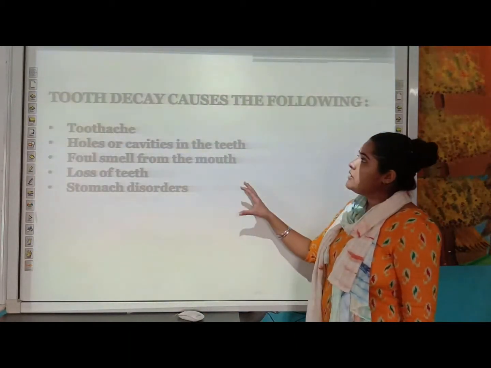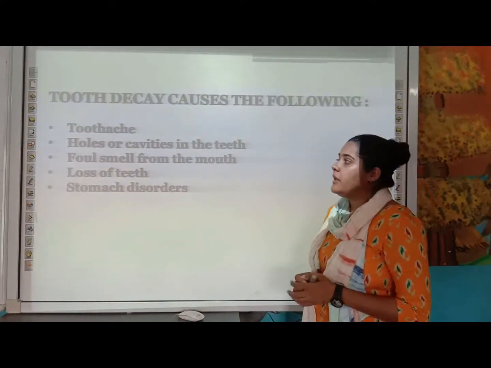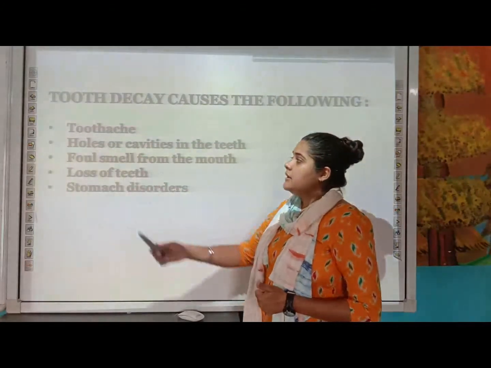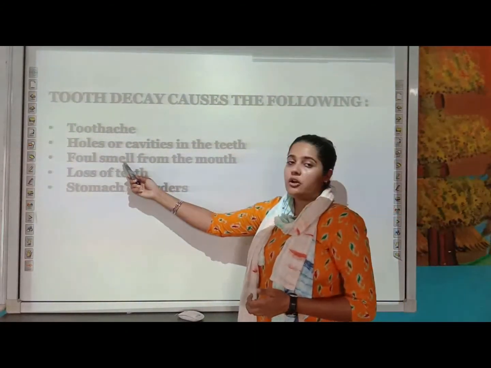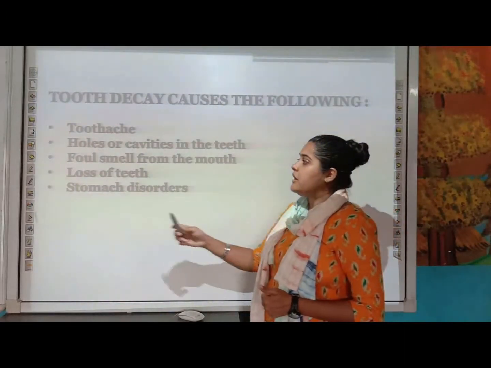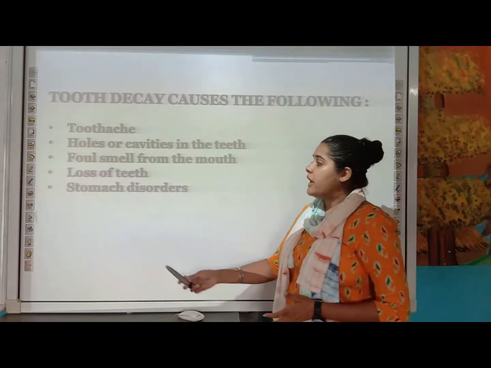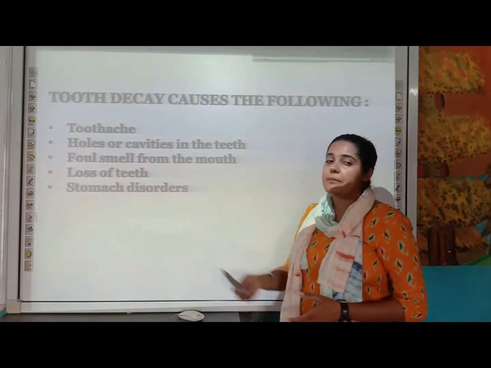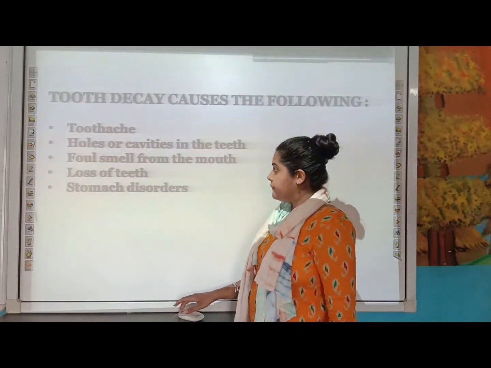The next is, what are the various effects of tooth decay? It causes toothache. Next is the hole or cavity in the tooth. Next is foul smell or bad smell from the mouth. Third, loss of your teeth. You can lose your teeth also. And lastly, you can suffer from stomach disorder. So these are the various effects of tooth decay.